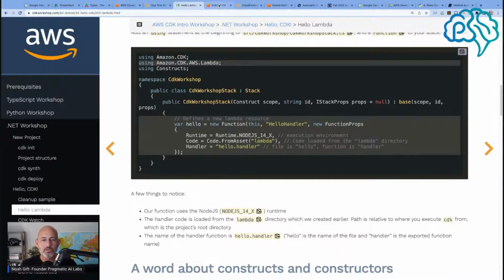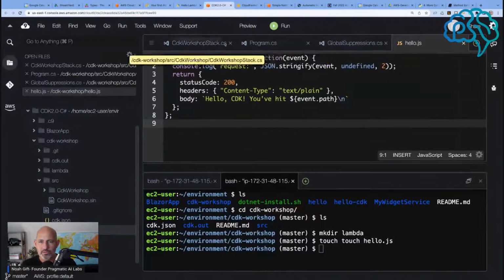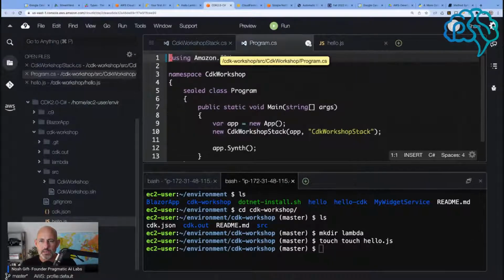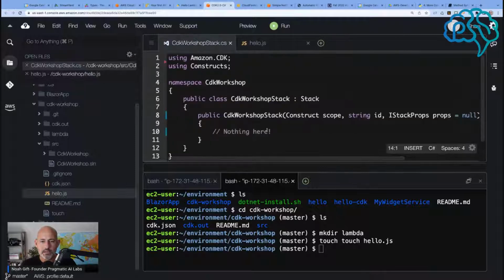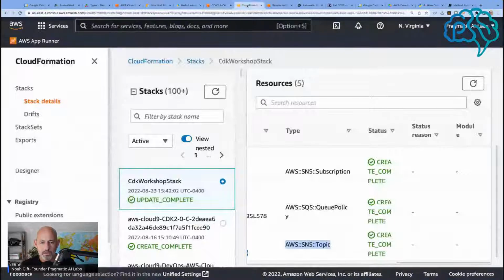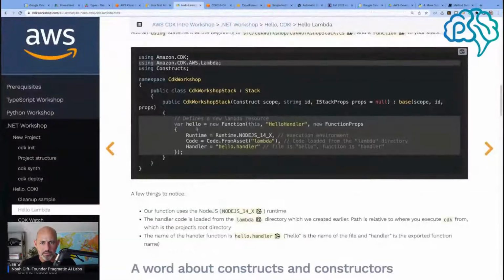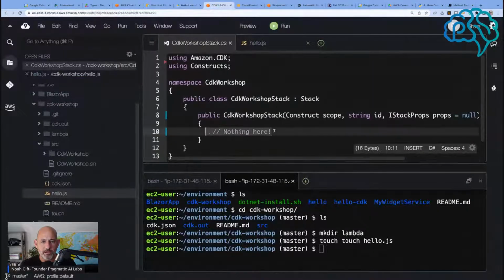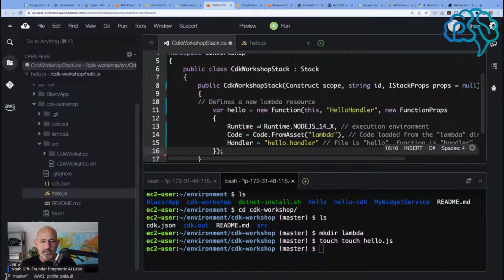Okay, so let's go back to this. And I believe we put it inside of, let's go here. So we put it inside of that spot there, like that. Looks good.